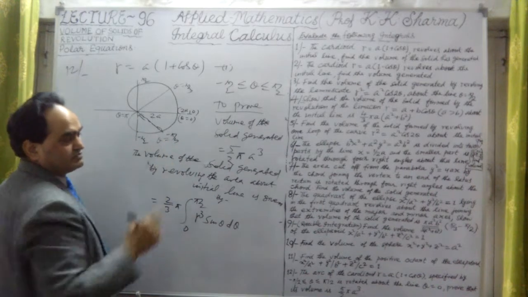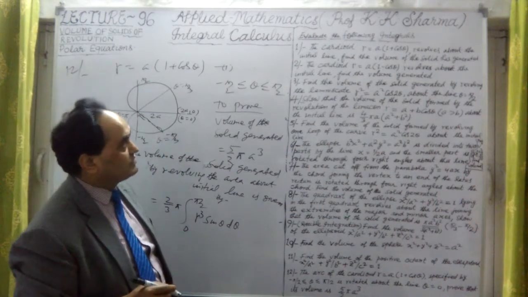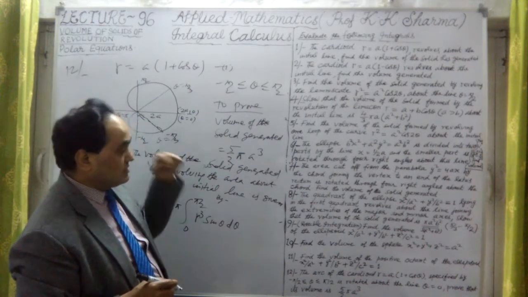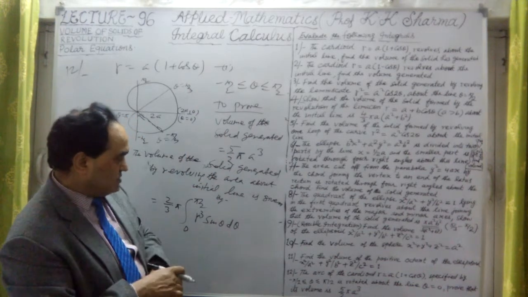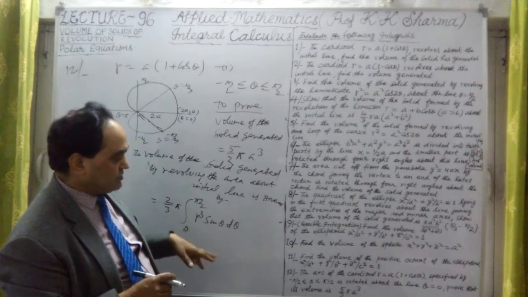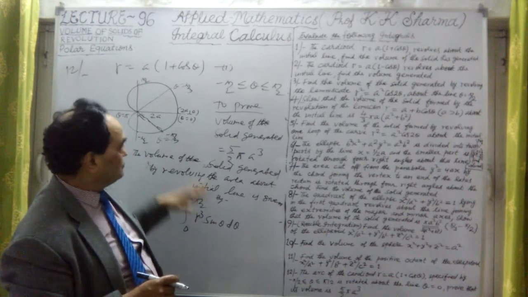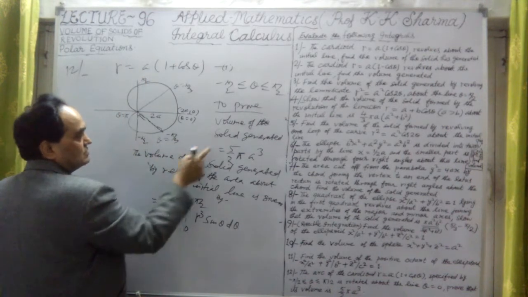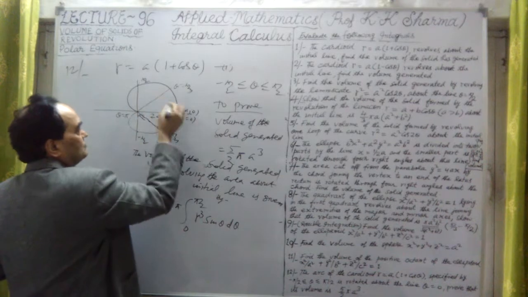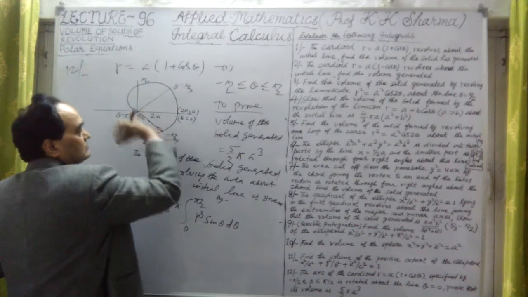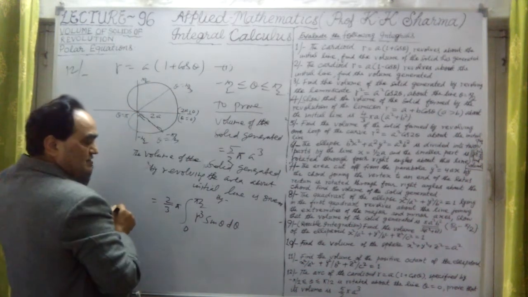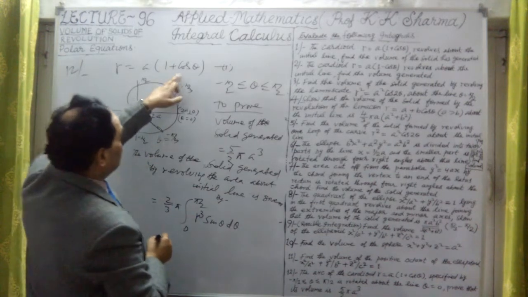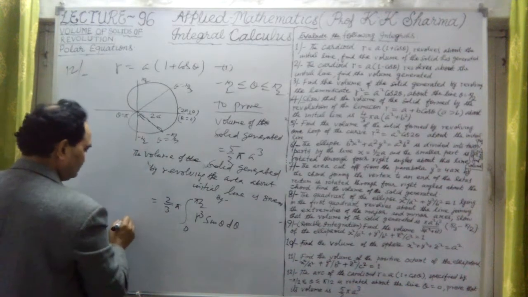This we have described initially in question number 1. This is question number 1 type. Here the volume within limit 0 to pi by 2 we have to find out, because only limits minus pi by 2 to pi by 2 are given, or theta lies between minus pi by 2 and plus pi by 2. That means if I find 0 to pi by 2, then the solid will be generated. So this is the volume we have to find out. R is this value. Now let me substitute.